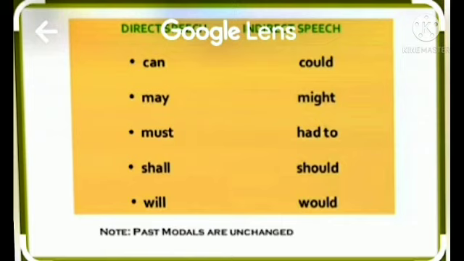While changing the sentence from direct to indirect, when we use modals, they will be changed to their past form. Can will change to could, may to might, must to had to, shall to should, will to would.